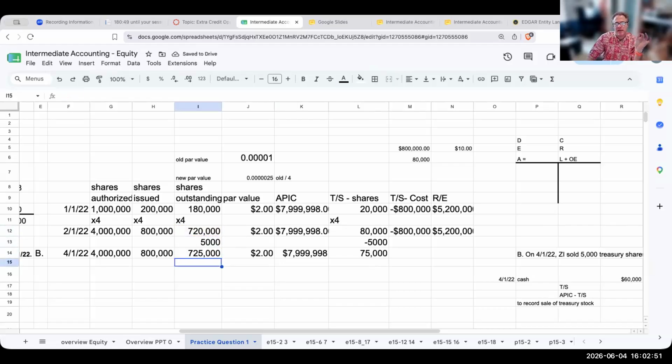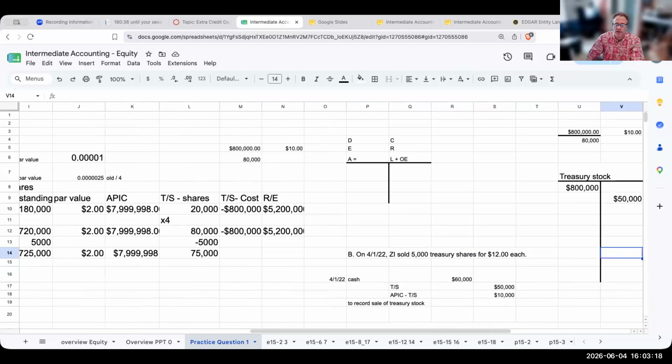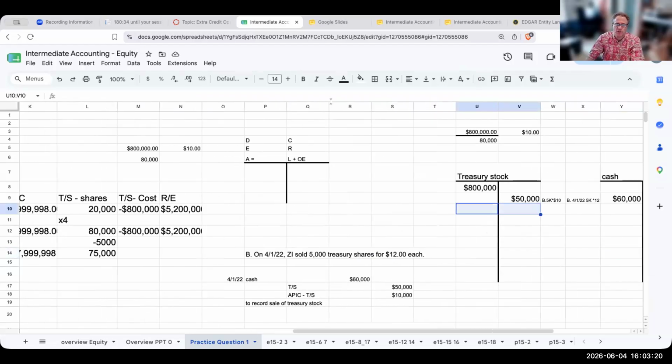Remember, the shares issued have to equal the shares outstanding plus the treasury shares. So when I sell treasury stock, this amount goes down and this one increases. When I sell my own shares, these two numbers have to equal my shares issued. My treasury stock at cost is also changing.